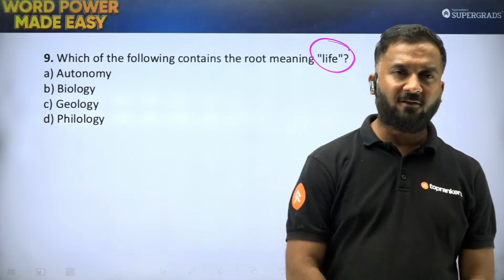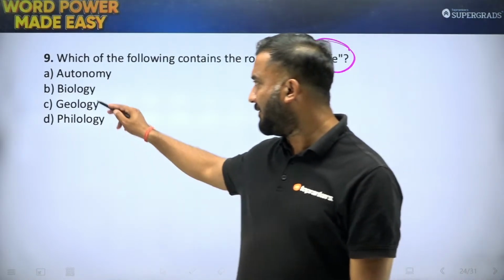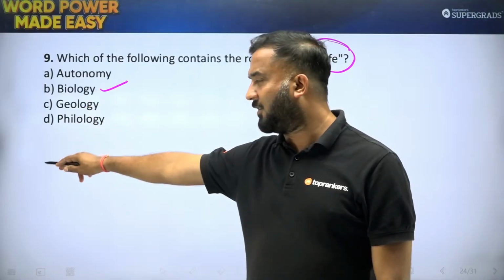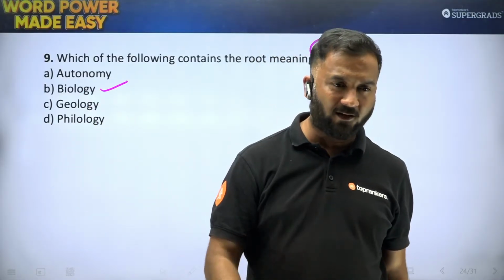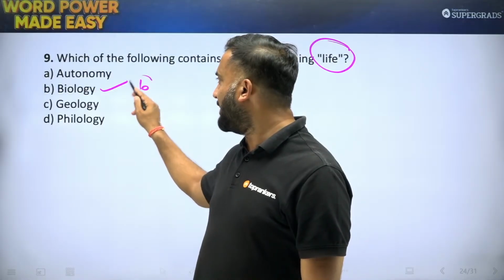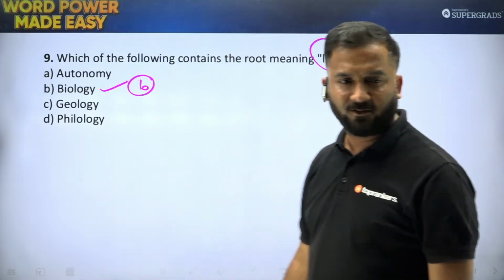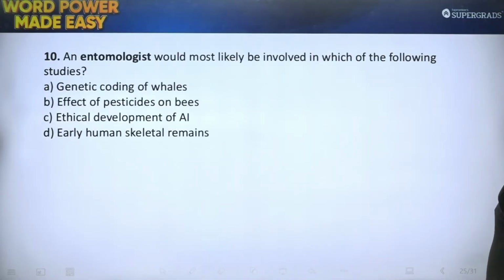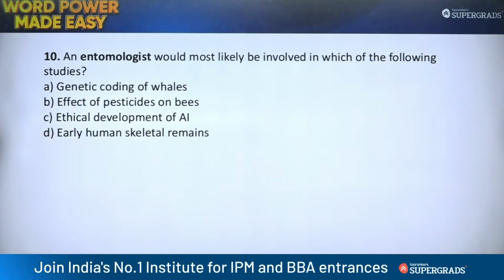So life, bio is for life, auto is for self, geo is for earth, philology is love for language, love for things. So B should be your correct answer for question number 9, students. And that brings us to the last question. Entomology most likely be involved in which of the following studies?